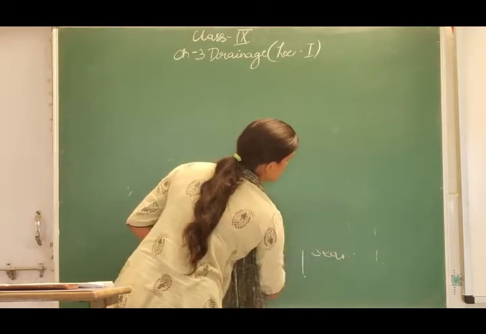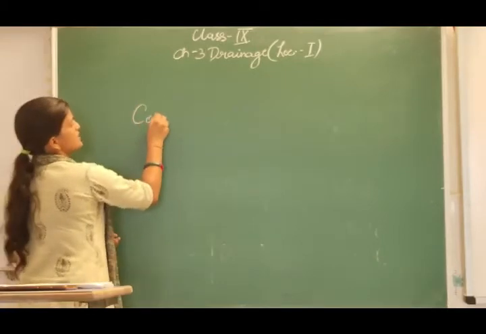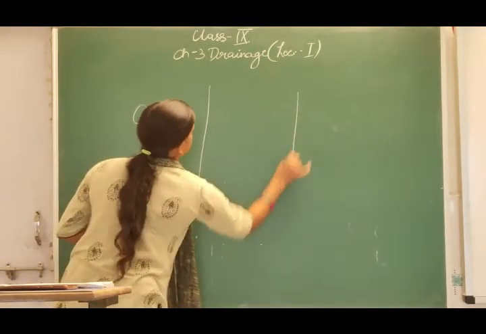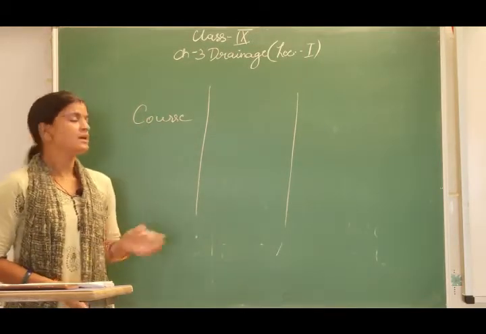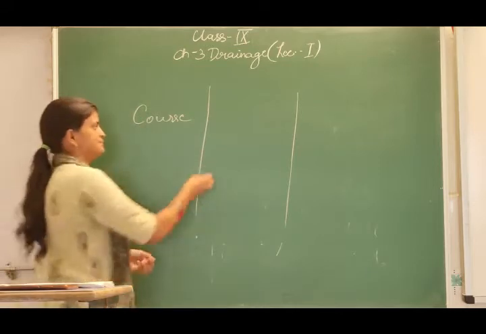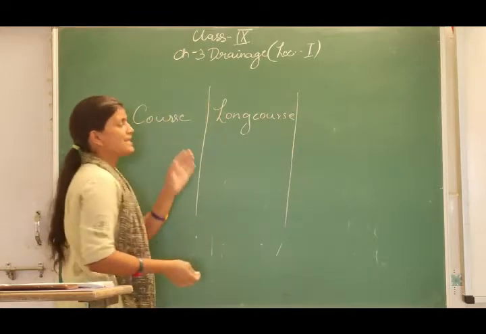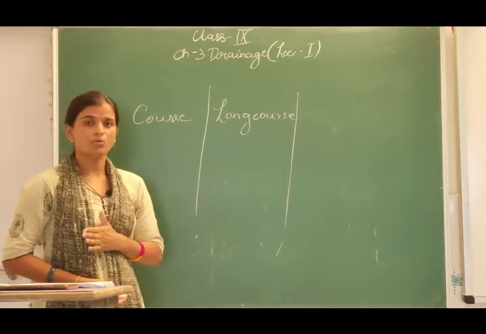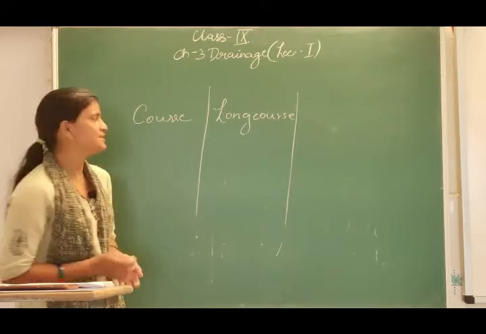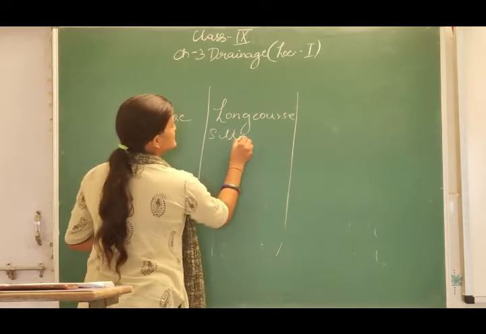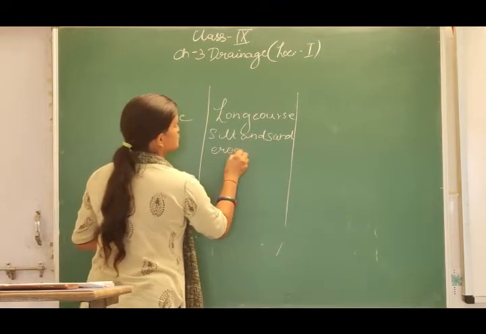Now the next point, here we come to the different courses. What can be the course of Himalayan rivers and what will be the course of peninsular rivers? As we know, the glaciers melting brings water to the Himalayan rivers, so the course of the rivers will be long. We have a long course. And as the glaciers melt and the rivers come out, they will bring a lot of silt and sand with them, which will help in the erosional activity also. What will they bring? Silt and sand, and this will help in the erosional activity.